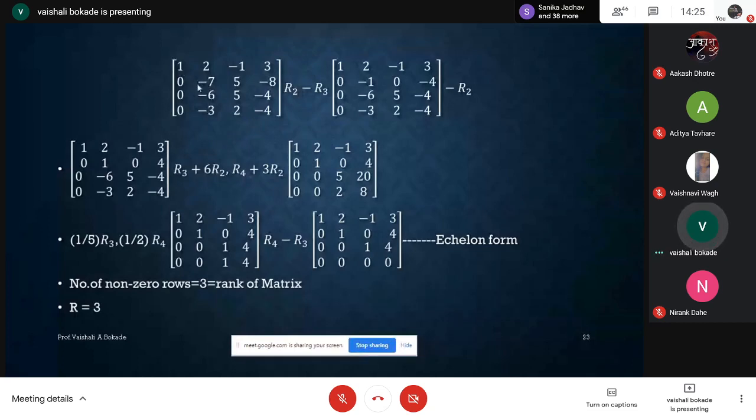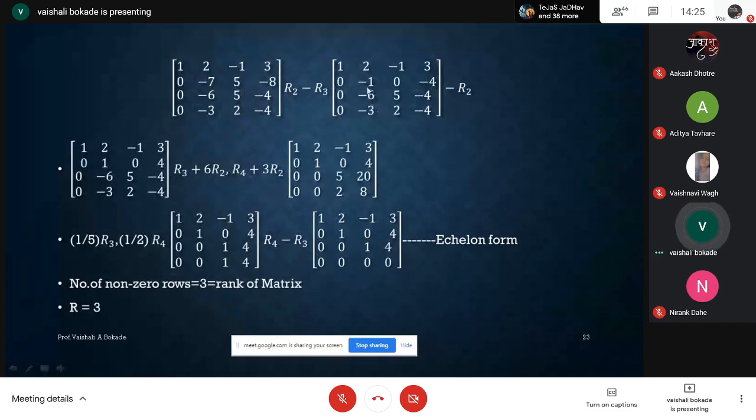Element at 2 to the place to be 1. Otherwise, you will get wrong answer. Remember this thing. So I'm using R2 minus R3. So I'm having element at R2. The entries of R2 will be 0, minus 1, 0. This R2 and R3 will remain as it is.